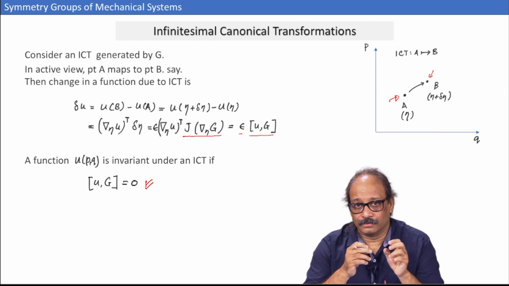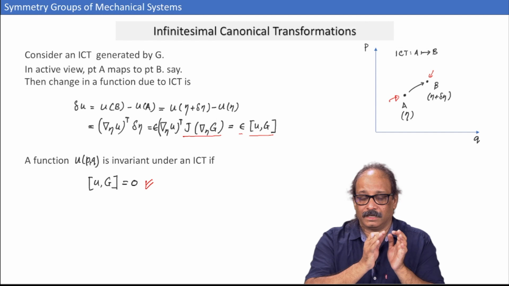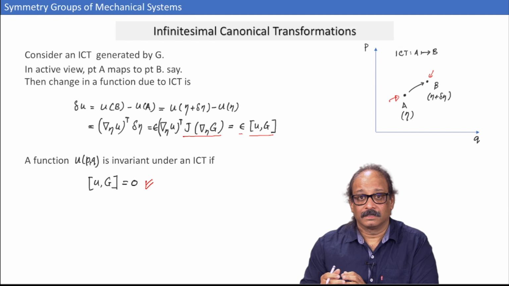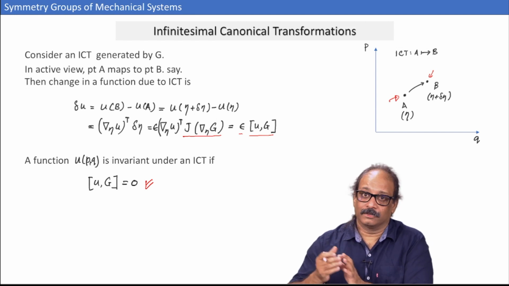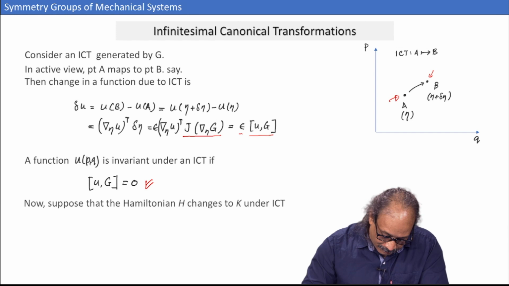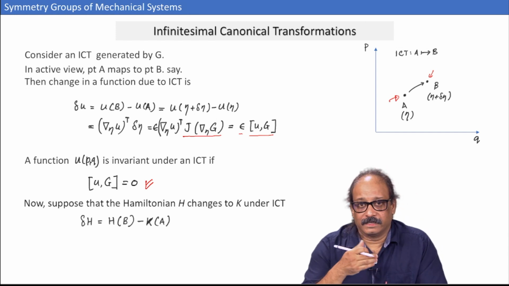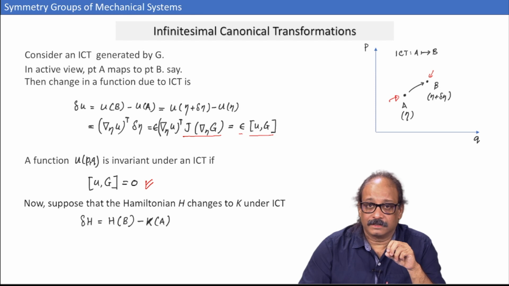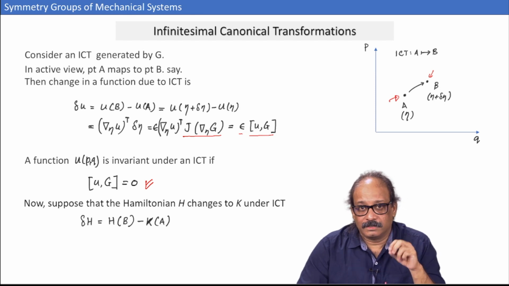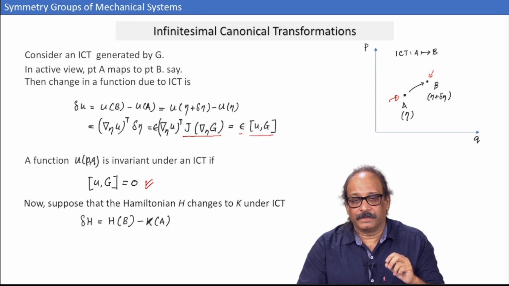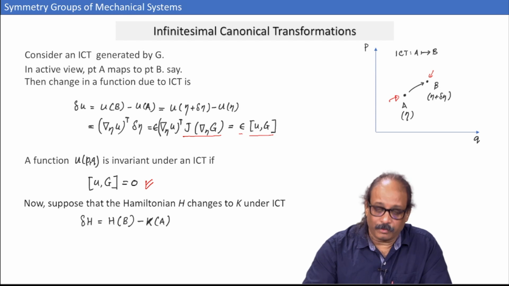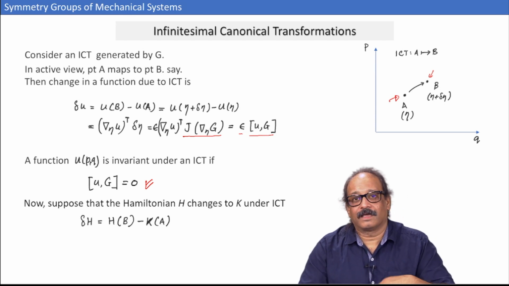So, I need to do something like Hamiltonian at point B in the new coordinate system minus Hamiltonian at point A, but in the old coordinate system. Okay. So, that I am going to write, suppose H changes from H to K under ICT, then I will write delta H as the change caused by not just going from A to B, but because the function itself changes. Okay. So, that will be H of B, the Hamiltonian at point B, minus K of A.